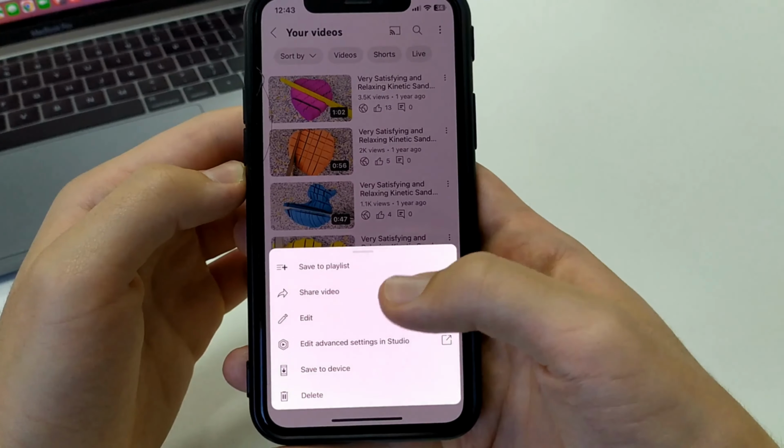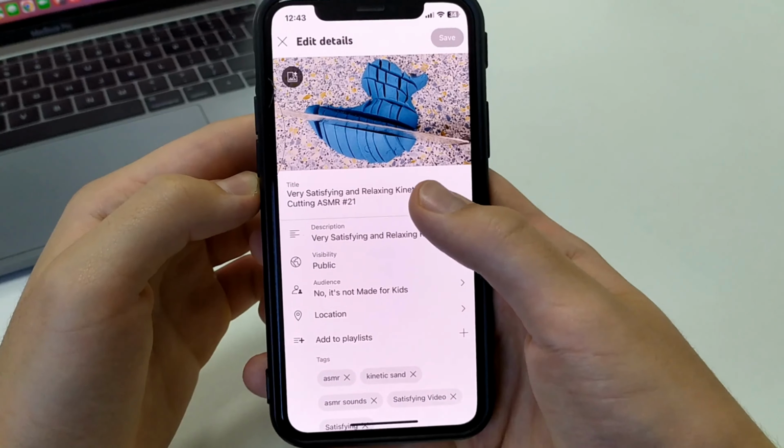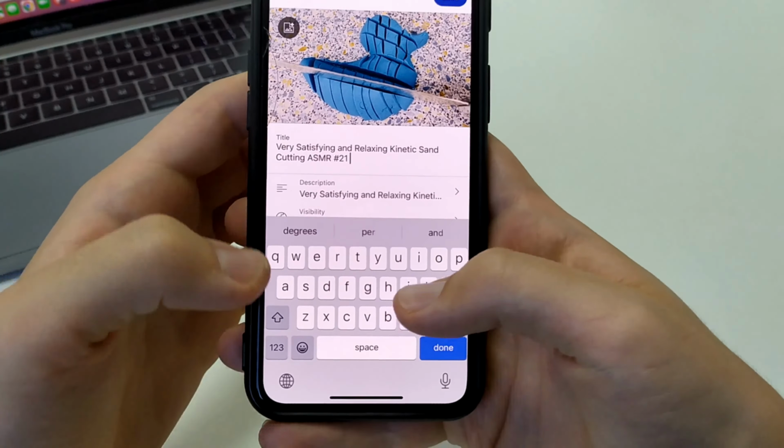Click Edit. Choose a description or a title. Here we have to put this symbol in the keyboard. And after that, write any name and mention it.